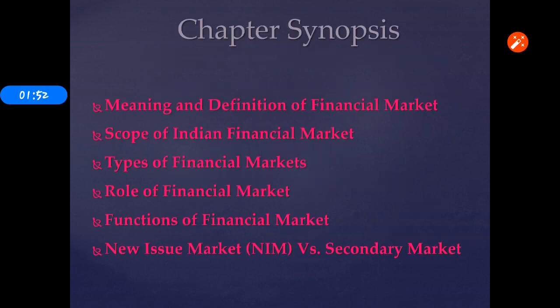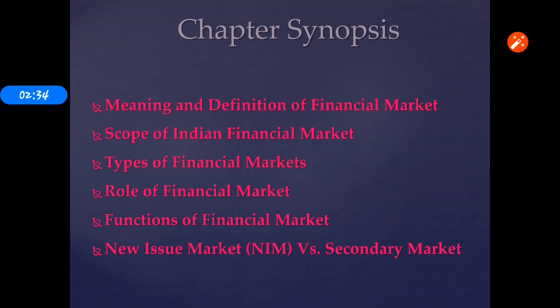The next one, the chapter synopsis. This chapter contains the meaning and definition of financial markets and the major scope of the Indian financial markets, and what the different types of financial markets are, like debt market, equity market, spot market, forward market and over the counter. Like this you will study. Then what are the major roles of the financial market and how it helps the economic development. Then what are the major functions of the financial market and what is the difference between the new issue market and the secondary market.